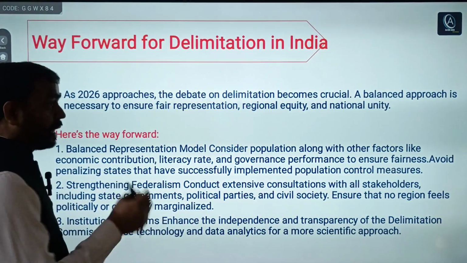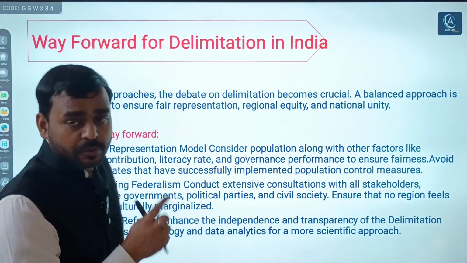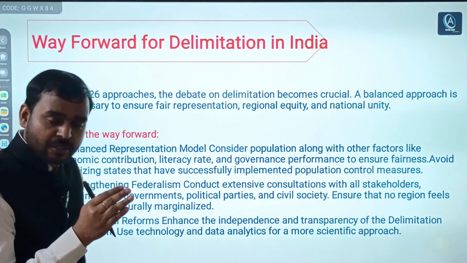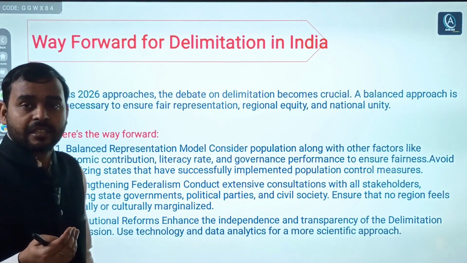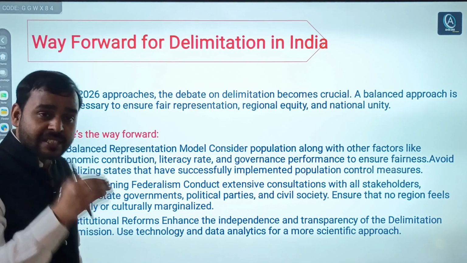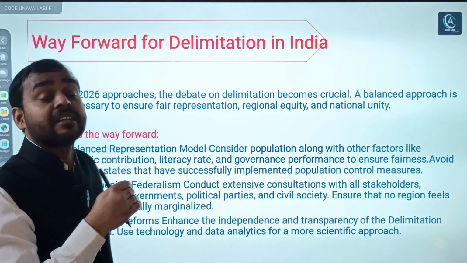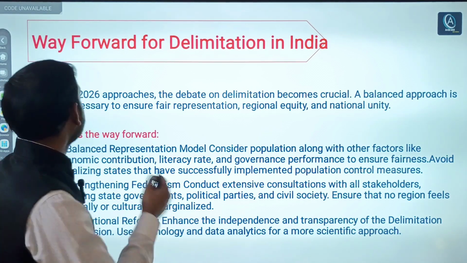Now what is the way forward? Way forward means what? I told you that certain states in the southern part of India are concerned that they will lose representation. Their seats will decrease or may decrease. They are concerned. So what is the way forward?